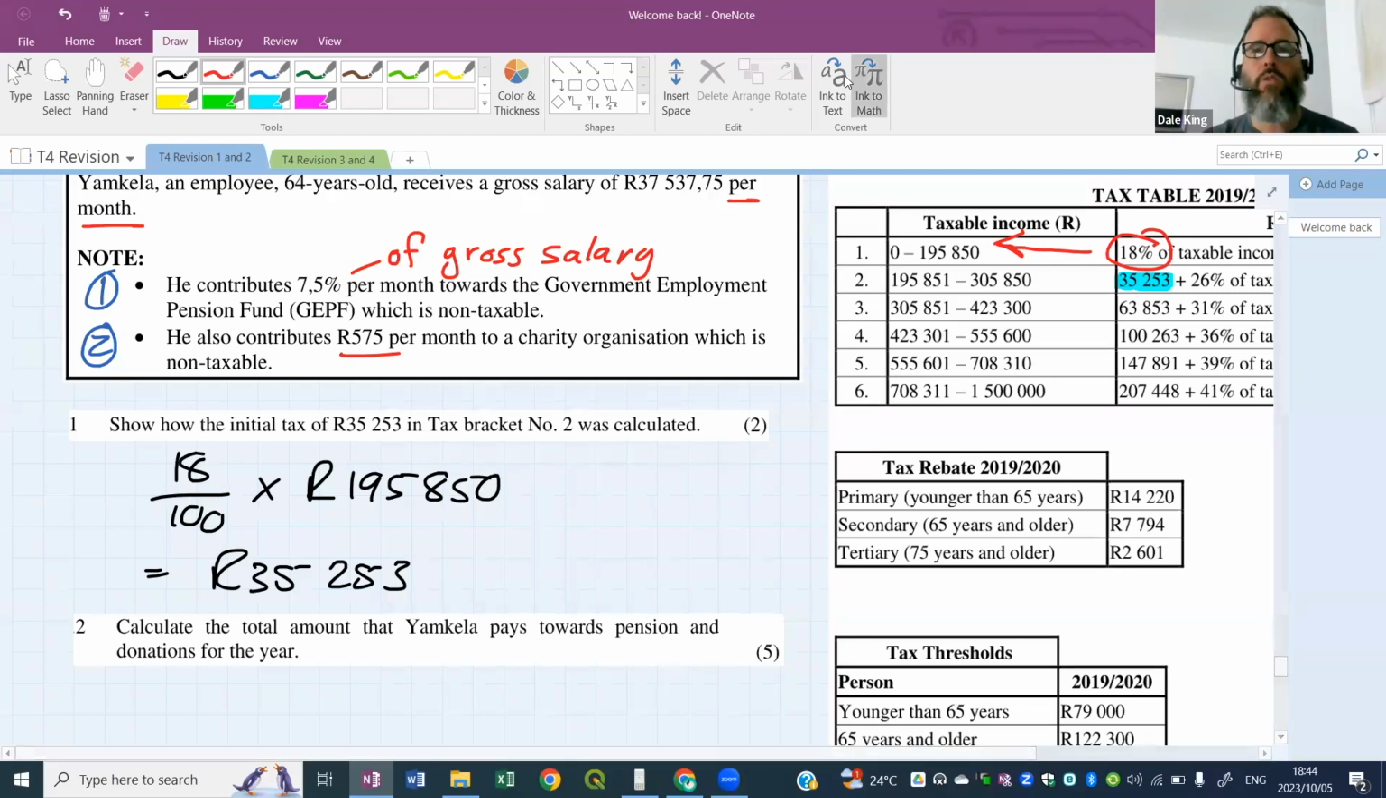This is 5 marks worth. I'm going to give you guys about 3 minutes to do that. So I need the pension, which is 7.5% of the gross salary. Add that to the charity, which is 575 per month. And we should get a final total annual value.